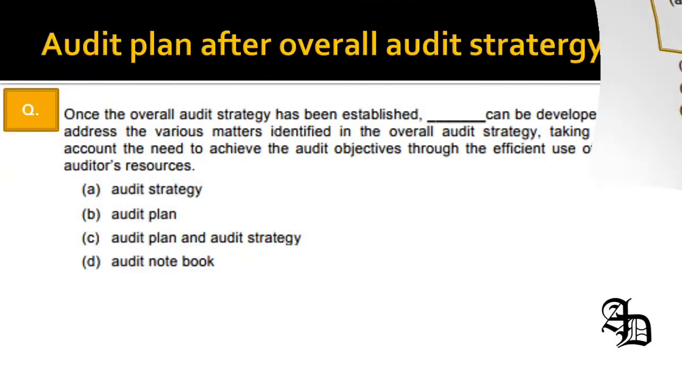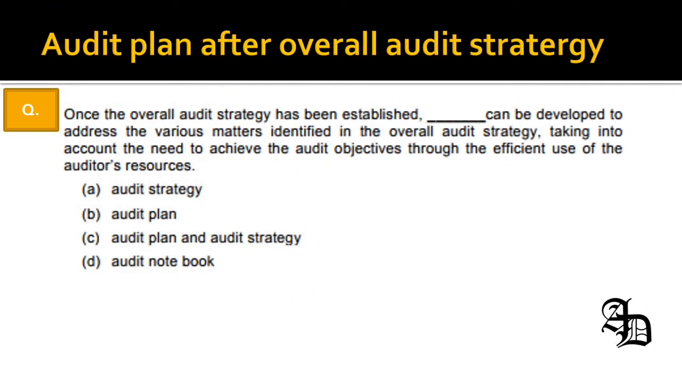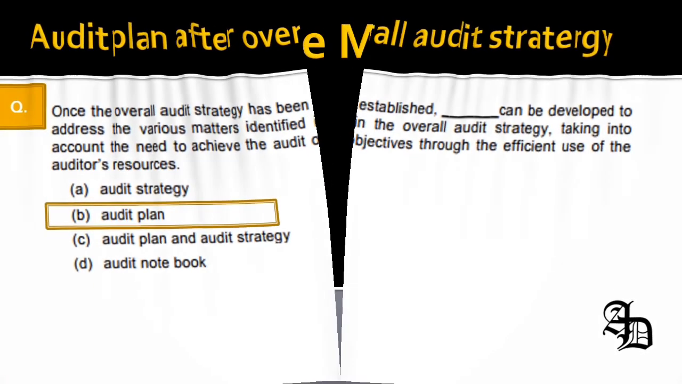Next, it is the audit plan after the overall audit strategy. Once the overall audit strategy has been established, then the audit plan can be developed to address the various matters identified in the overall audit strategy, to achieve the audit objective in an efficient way, efficiently using the auditor's resources. So audit plan would be the correct answer in this case.